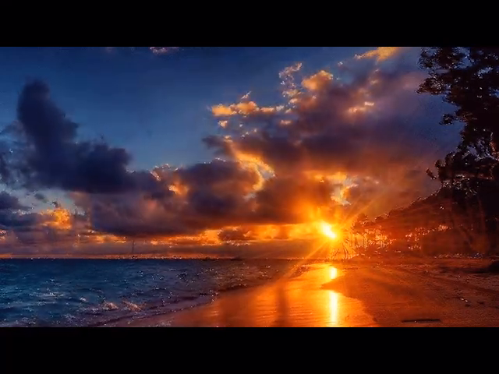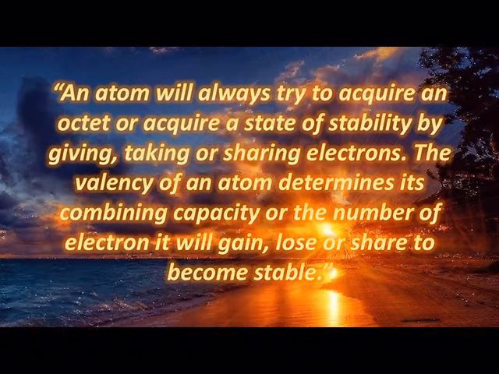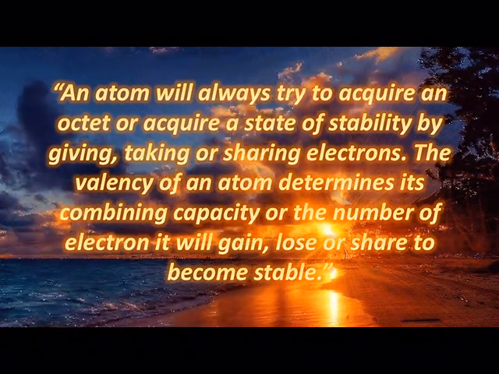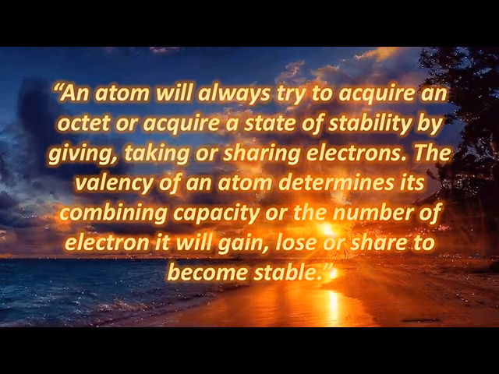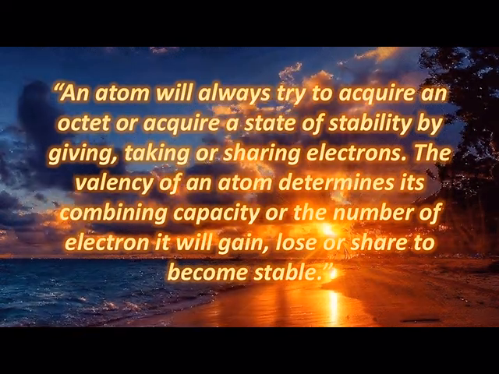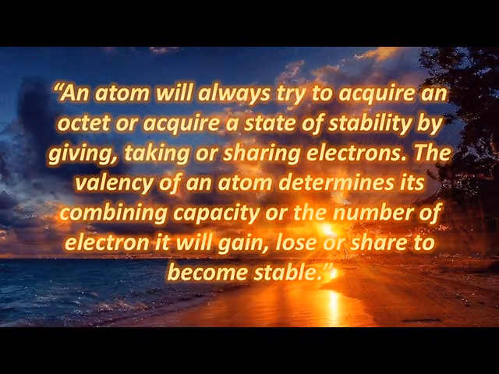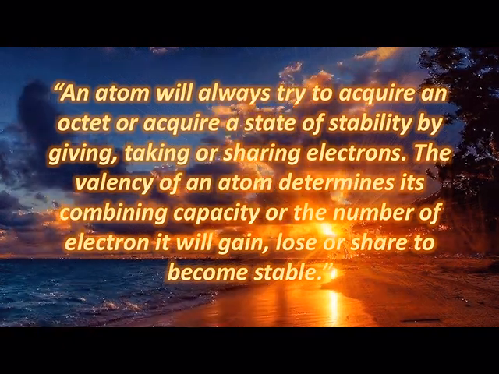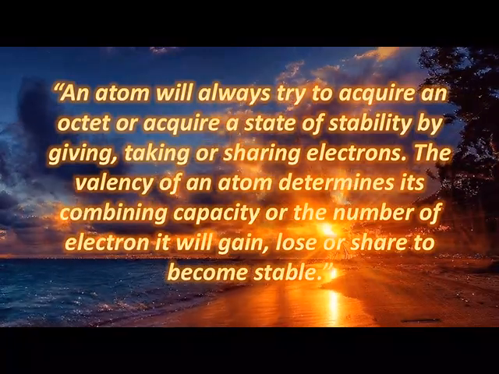Now to conclude, an atom will always try to acquire an octet or acquire a state of stability by giving, taking or sharing electrons. The valency of an atom determines its combining capacity or the number of electrons it will gain, lose or share to become stable.